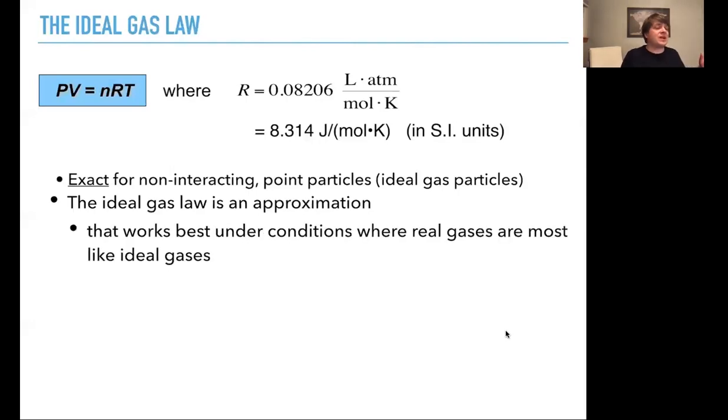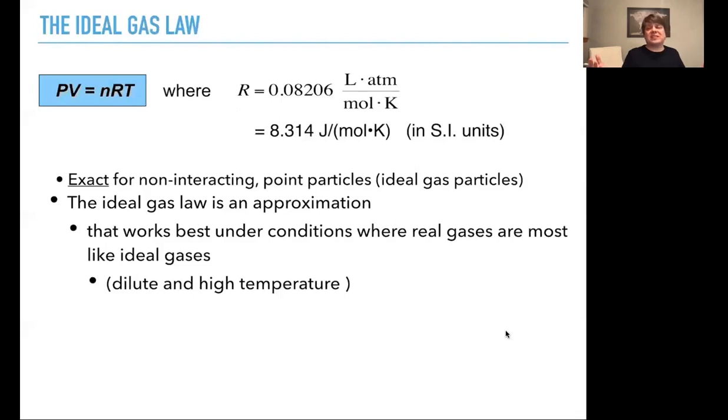It works best when real gases are modeled like ideal gases: dilute, where the molecular volume is not very large compared to the volume of the container. For gases at room temperature and pressure, like oxygen and nitrogen, it's pretty well satisfied, and at high temperature. But what do we mean by high temperature?